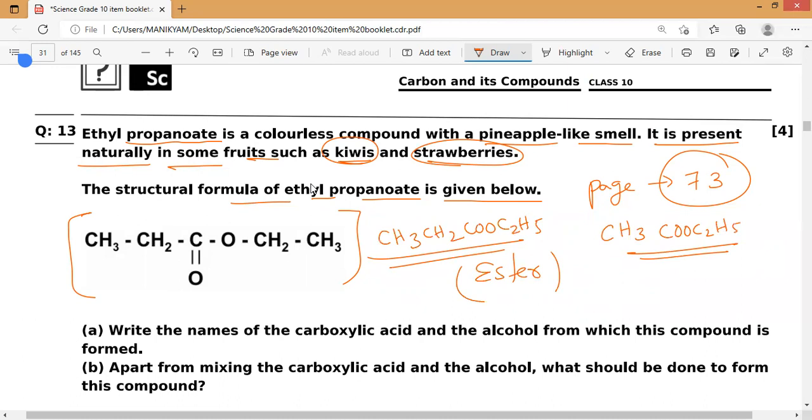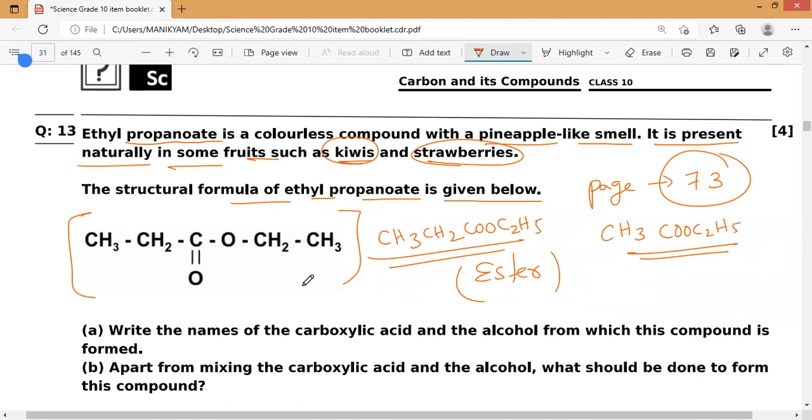Ester is the functional group which gives fruity smells. Now, if you have noticed very carefully, ethyl propanoate, but we know ethyl acetate only. See how tricky these questions are.